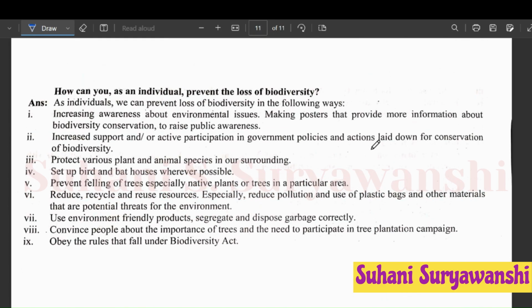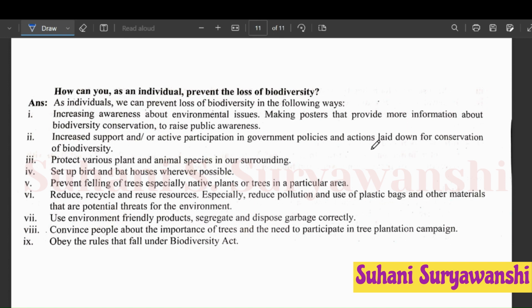Next, last question, how can you, as an individual, prevent the loss of biodiversity? So, this question is all about personal response. As individual, we can prevent loss of biodiversity in the following ways. First, increasing awareness about environmental issues, making posters that provide more information about biodiversity conservation to raise public awareness. Second point, increase support or active participation in government policies and action laid down for conservation of biodiversity.